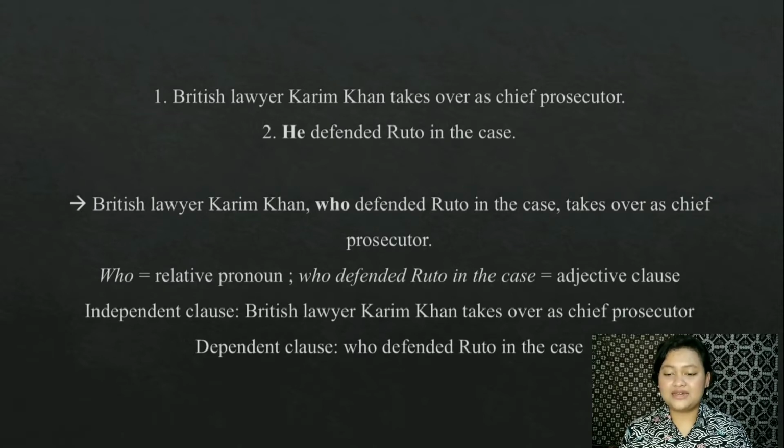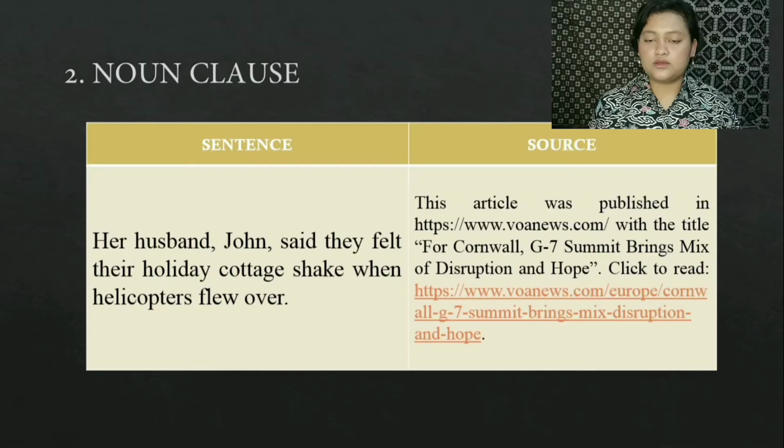Then, the independent clause is British lawyer Karim Khan takes over as chief prosecutor, and the dependent clause is he defended Ruto in the case.